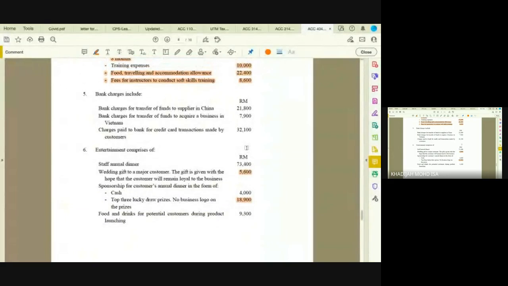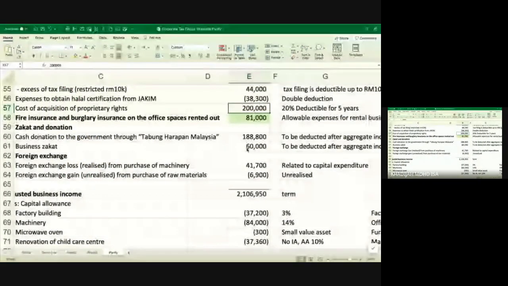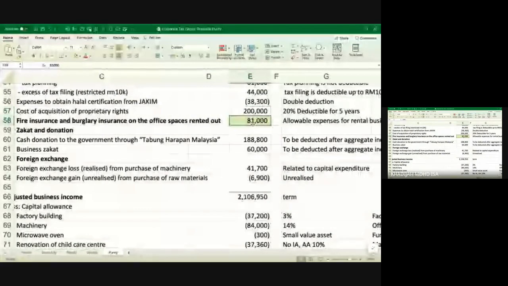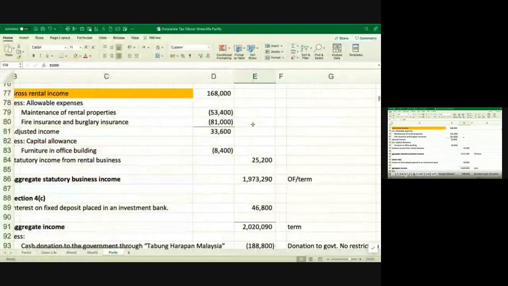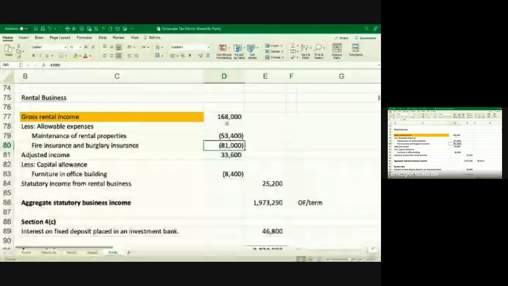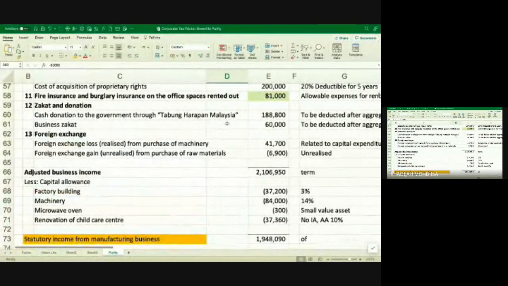Rental income. But before you deduct against rental income, you have to add back first. Right? You add back 81,000 because this one you have to take up from the manufacturing expenditure. Take up first, you add back, and then only you deduct against your rental, which is the fire and insurance 81,000. Okay? So I like this question where you have two different sets of business income.